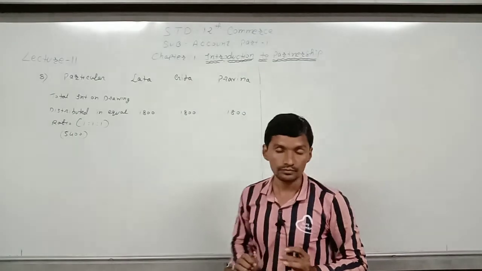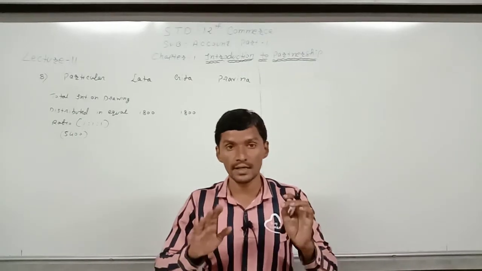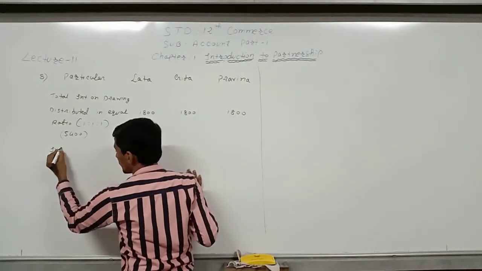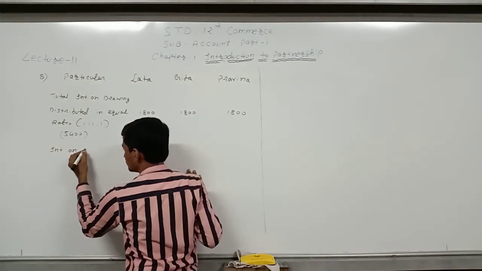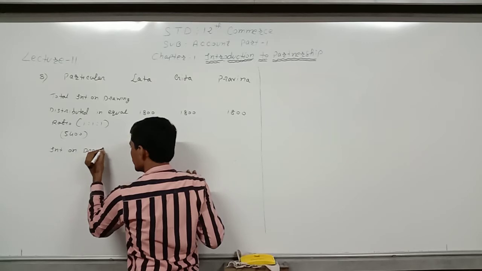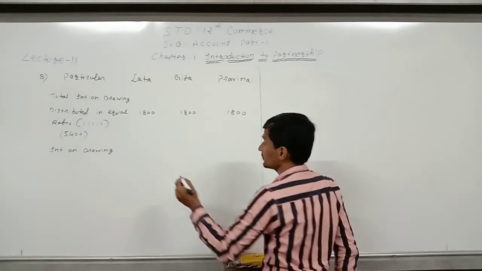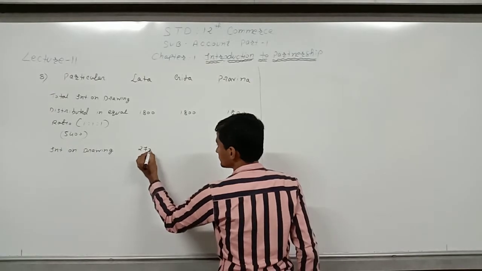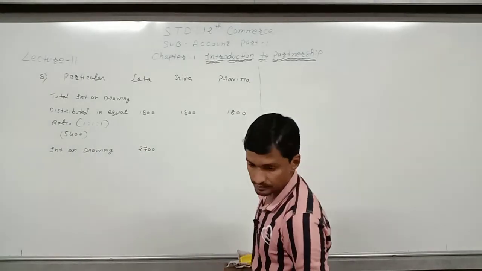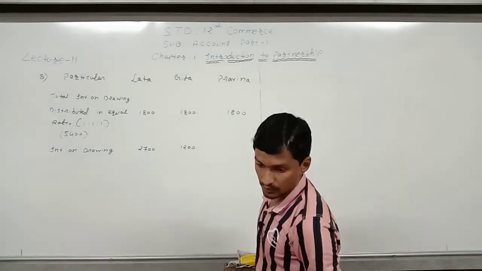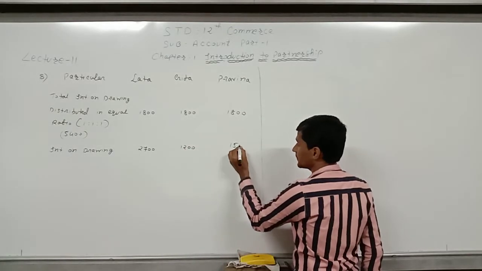Now interest on drawing has been left out, so it will be recorded here. Interest on drawing is given already here: 2700, 1200 and the third one is 1500.